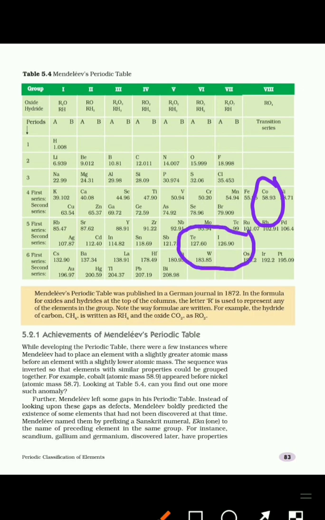Similarly, tellurium is placed before iodine. Tellurium having atomic mass 127.6 has been placed before iodine. Atomic mass of iodine is 126.90.